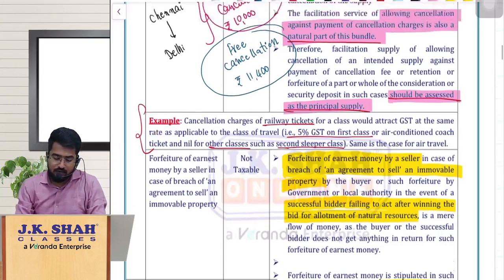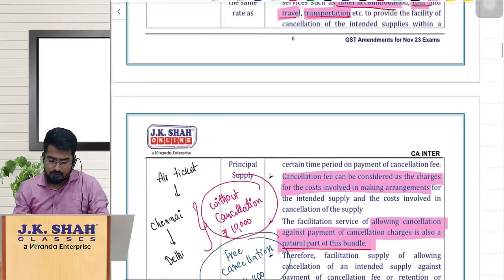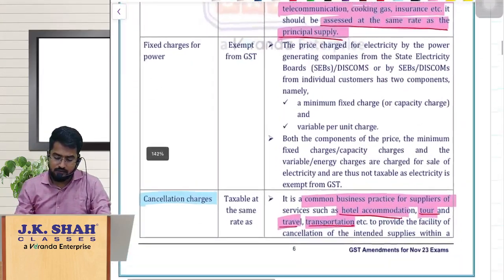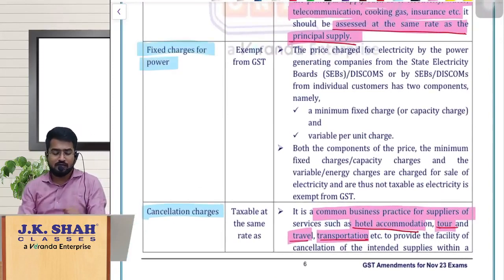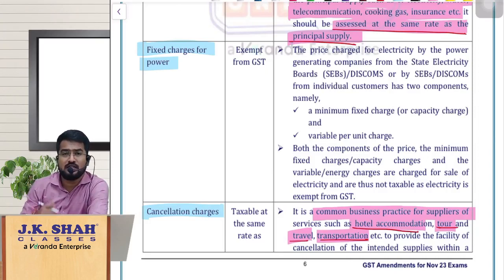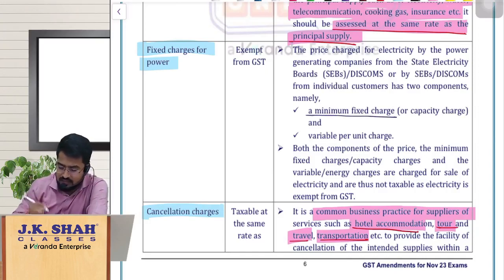Now going back to the previous one, fixed charges for power. Here the doubt was, normally the government will charge the electricity bill first with a minimum consumption, minimum fixed charges, and later go for variable pay per unit.